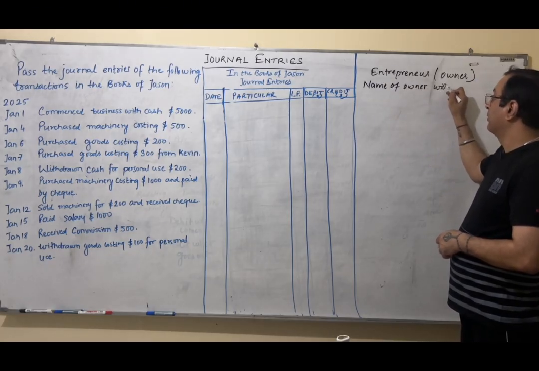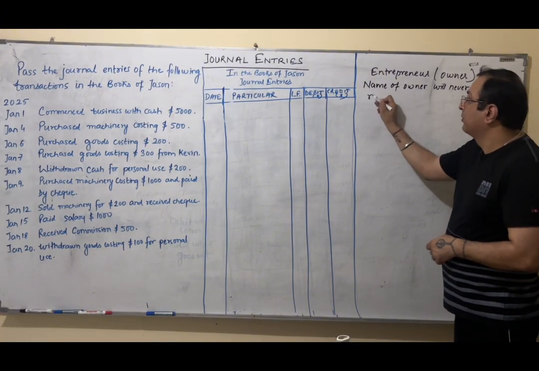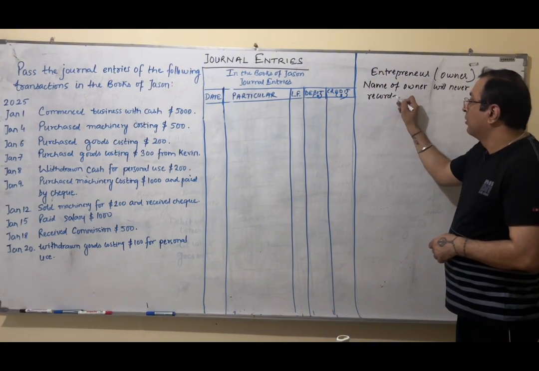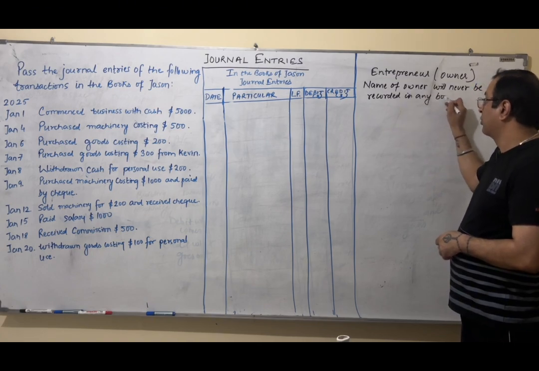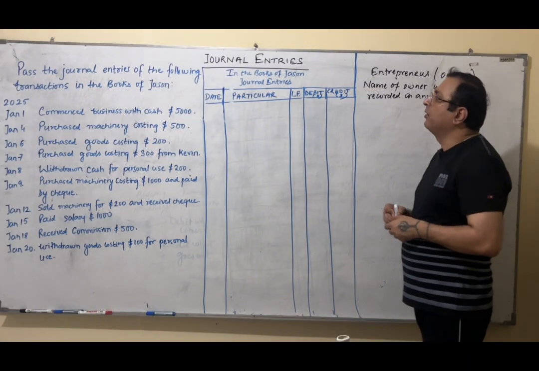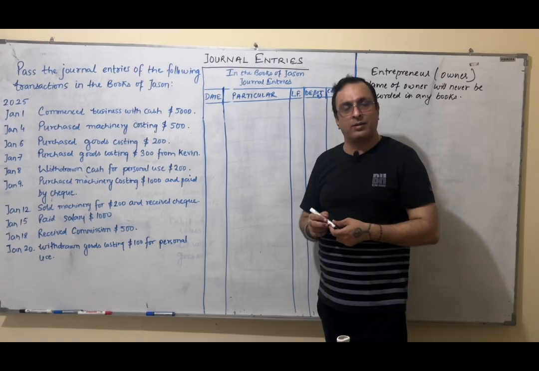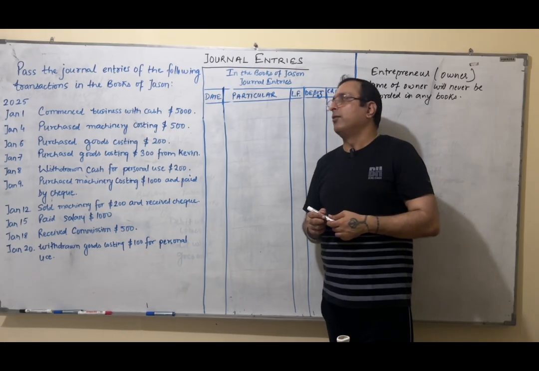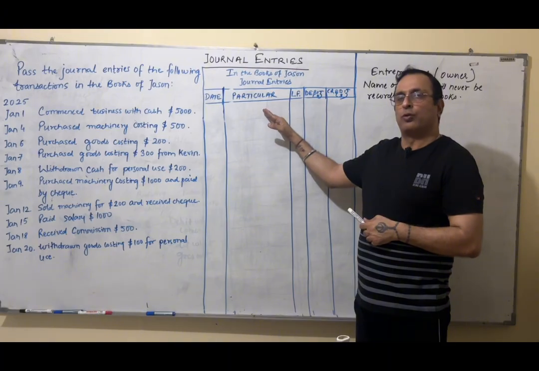will never be recorded in any books. Any books we will make. After general, we'll learn so many books: ledgers, trial balance, financial statements. In any books, we will never mention the name of owner, the entrepreneur.